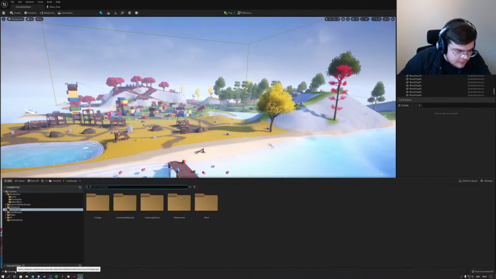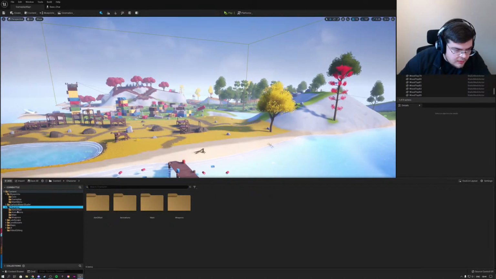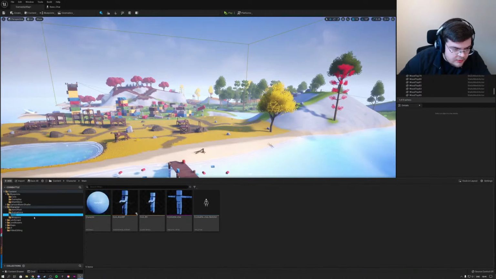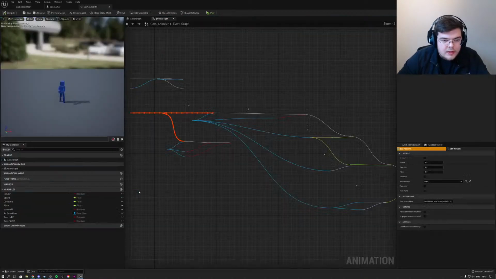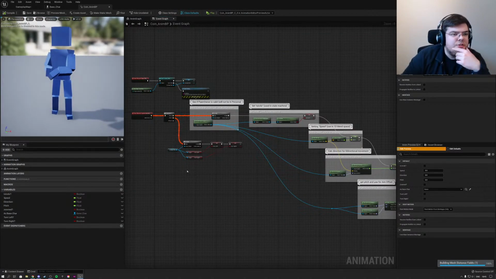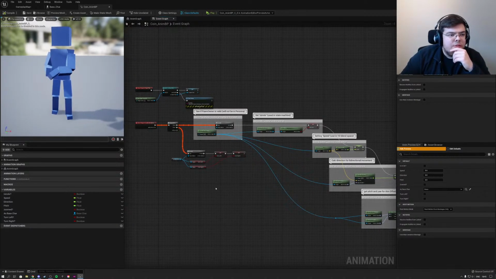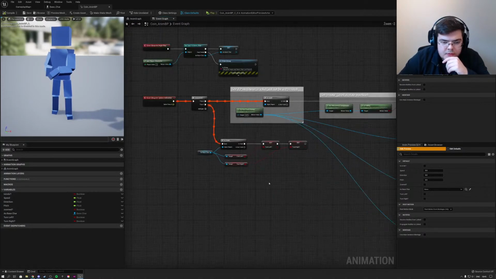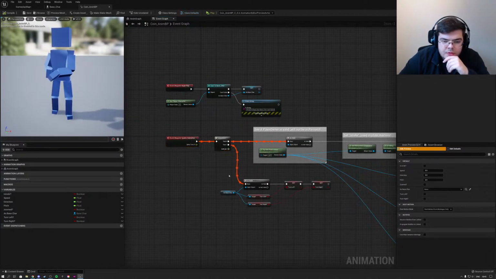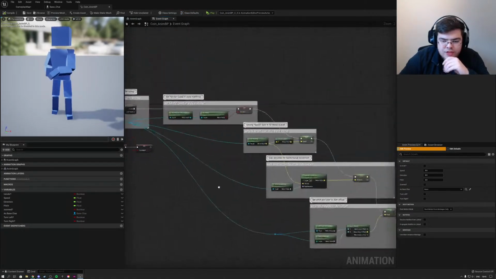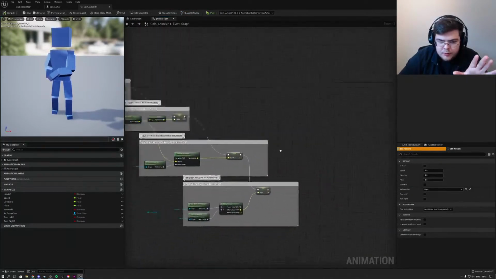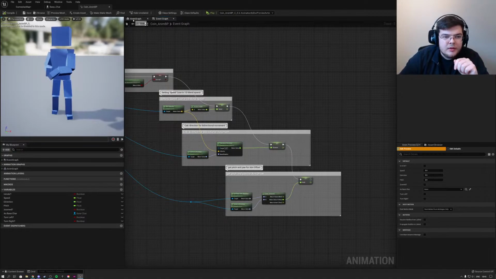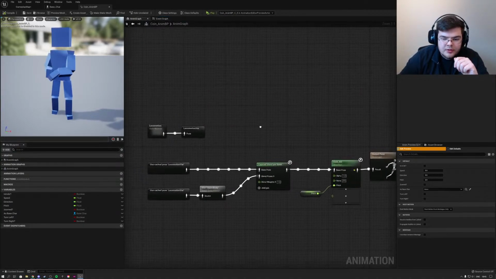Okay, I'm going to be opening up our animations for our guy. So over here in character, I have my animations, my animation blueprint. Let's see if this changed at all. So yeah, the event graph for the animation blueprint still looks the same to me. So we still have all my basic nodes. It feels so snappy, I have to say it. Everything feels very snappy, more snappy than our Engine 4. Perhaps they optimized it a little bit.